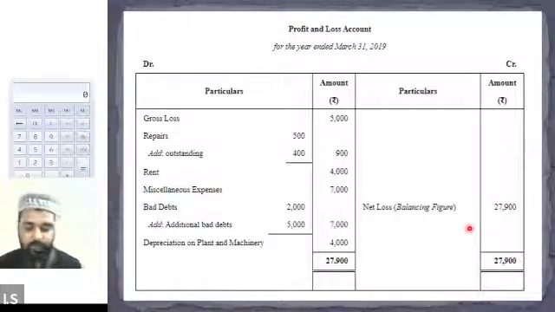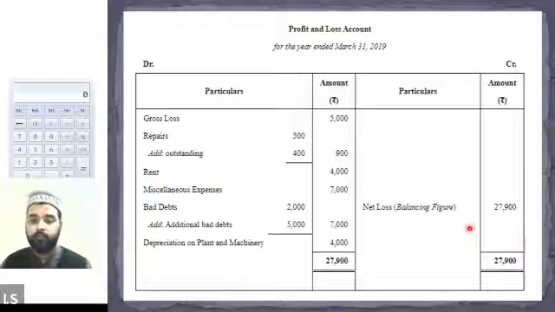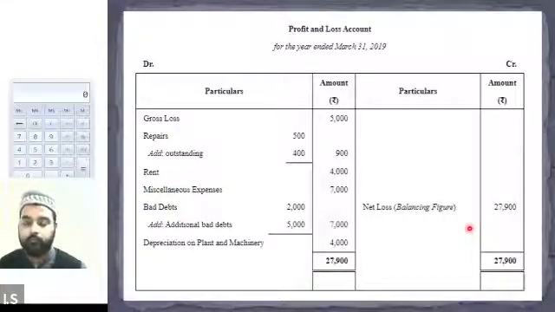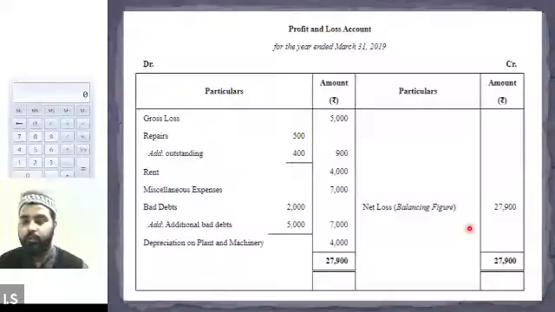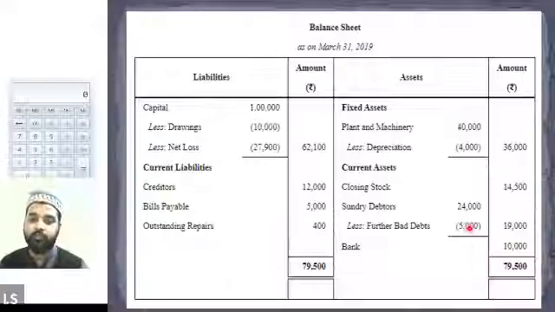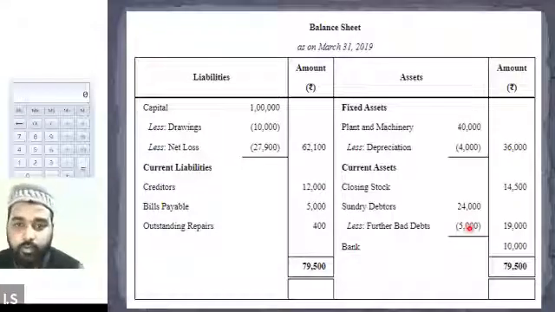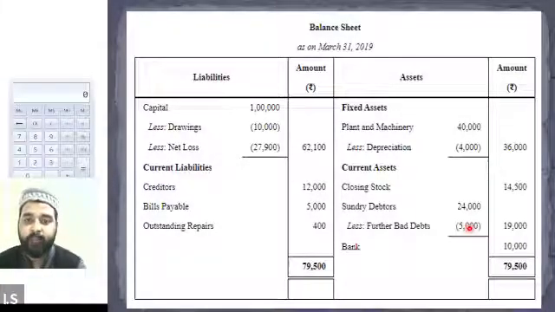Tell me, Alexander, Ahmad, Steve, Halima, any doubts with the profit and loss account? No doubt. Clear. Okay, so now what will we do with the net loss? We will be taking it forward to the balance sheet. In the balance sheet, we will be adjusting the value of the capital by the net loss. So on the liability side of the balance sheet, we will have the capital less drawing less net loss. So the final value of the capital will be 62,100.